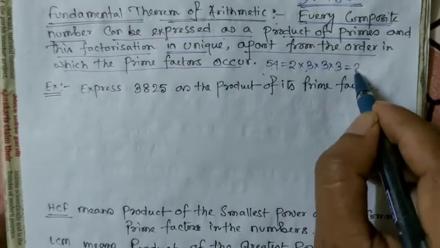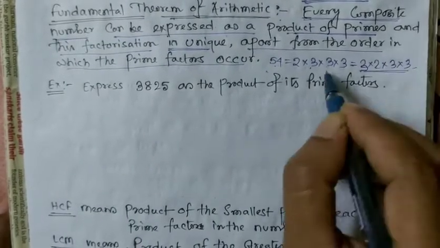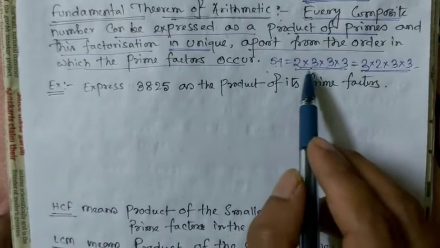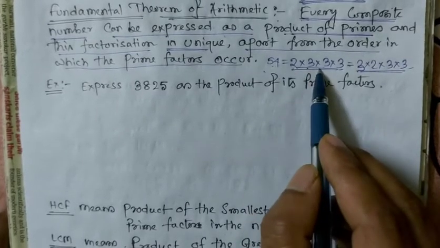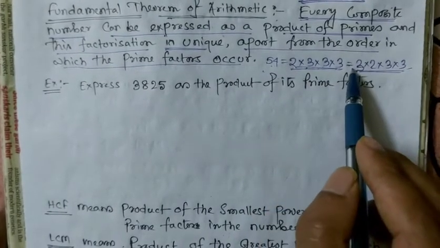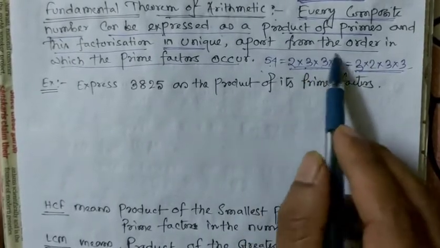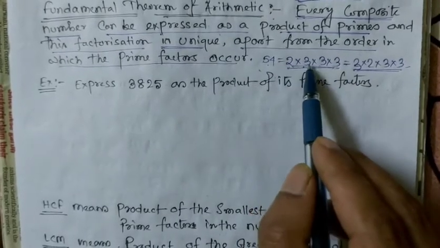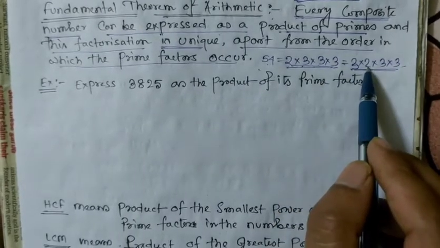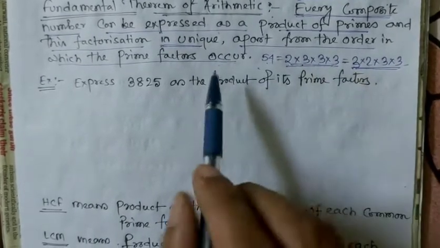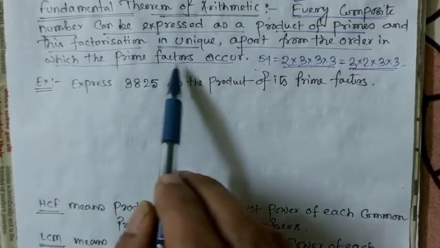If you write it this way, 3 into 2 into 3 into 3, these two are the same apart from the order. Here 2 appears only once and 3 appears three times, and here also 2 appears once and 3 three times. So the factorizations are unique, just written in a different order. That's why the factorization is unique apart from the order in which the prime factors occur.